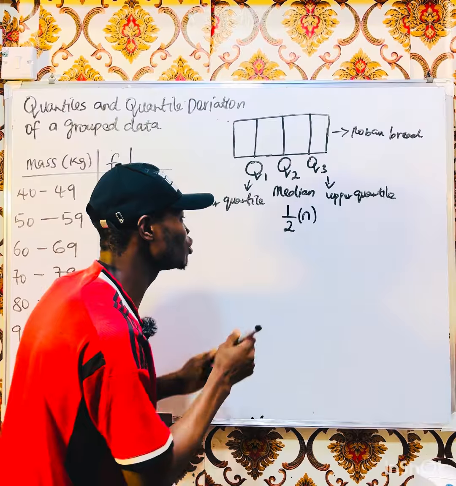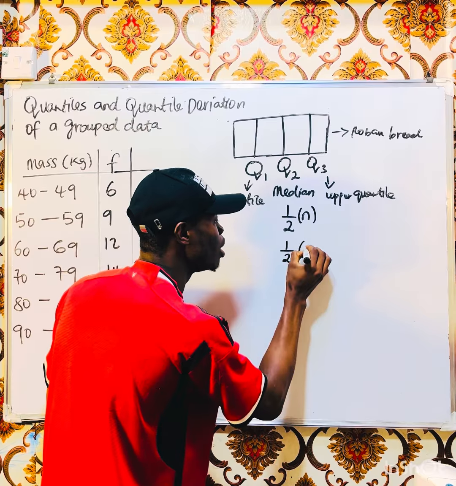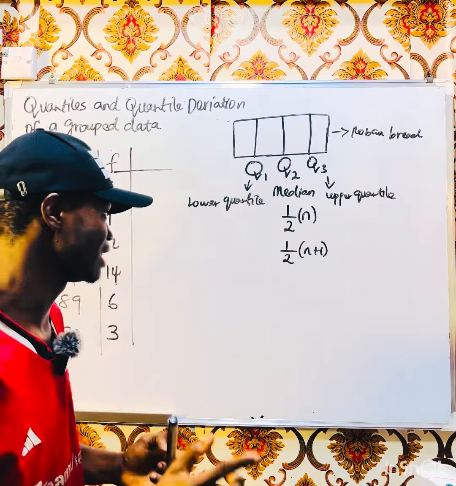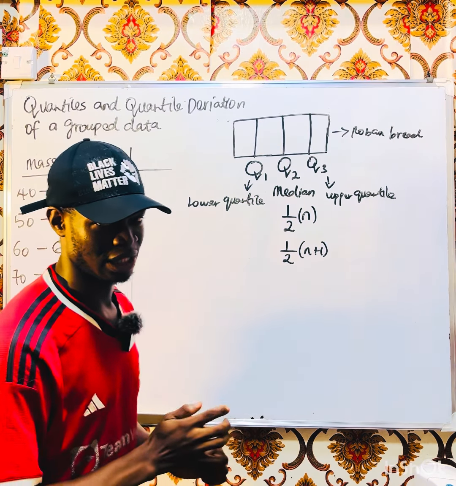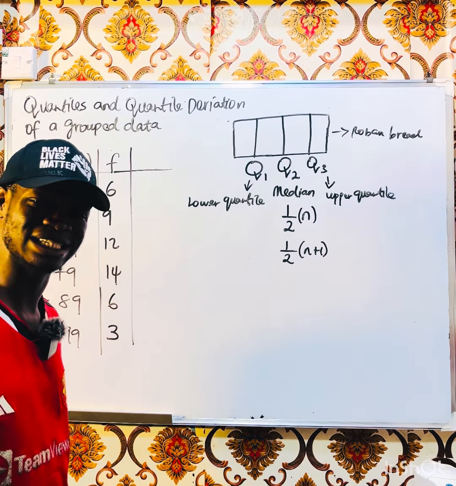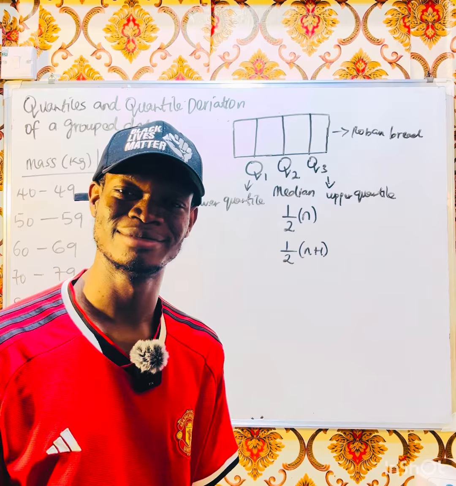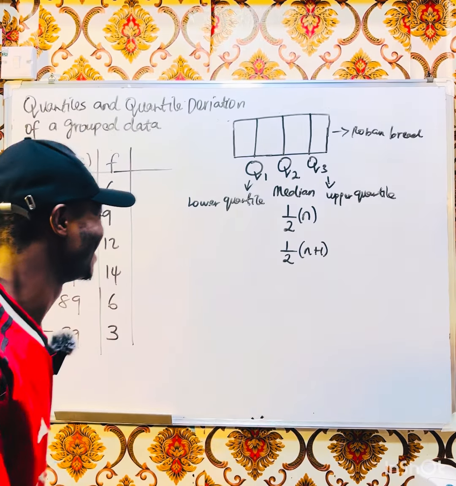Now, let me also give you the formula for ungrouped data. It's simply 1 over 2 times (n plus 1) for ungrouped data. This one is for grouped, this one is for ungrouped. I know you are noting the formula down. Bring your pen and paper, be writing it now. Do you want me to be repeating myself every time?